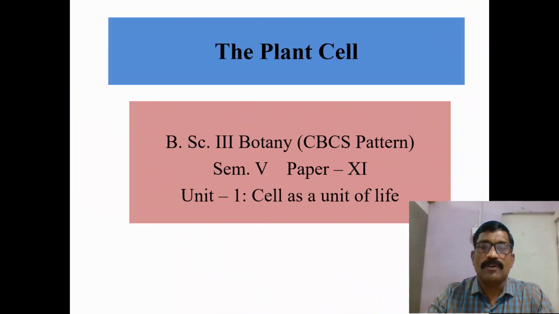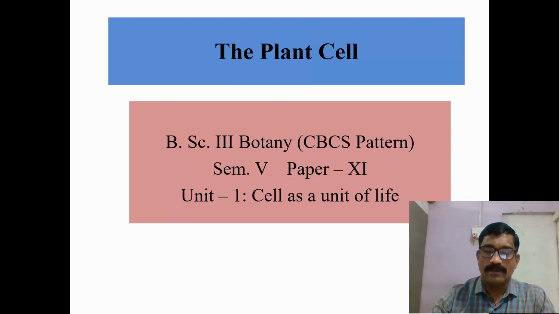Hello everyone. Today we are going to start with our unit number 1, that is cell as a unit of life, which is from paper number 11 of semester 5th for BSc 3 Botany CBCS pattern. First of all, one should understand what is the meaning of plant cell.